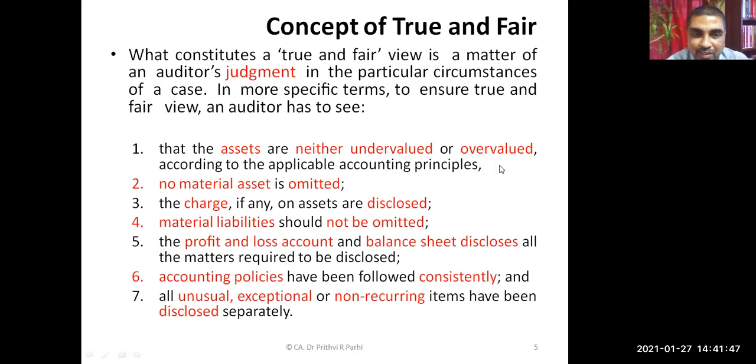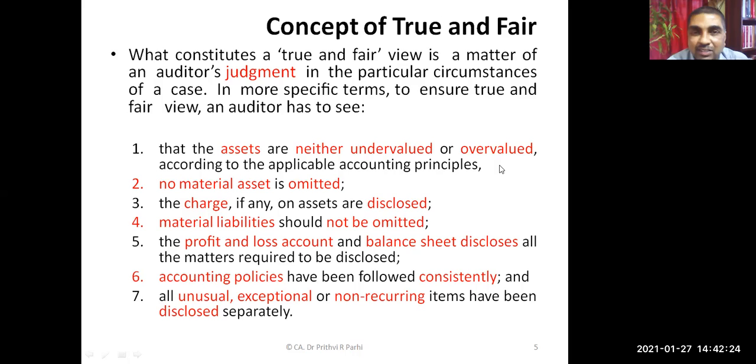The auditor also needs to see that there is no material liability which is omitted. So the auditor needs to verify that no material liabilities are omitted. The auditor also needs to see that the profit and loss account and the balance sheet disclose all matters required to be disclosed, according to the requirements of accounting standards or the applicable laws. So those matters need to be disclosed.